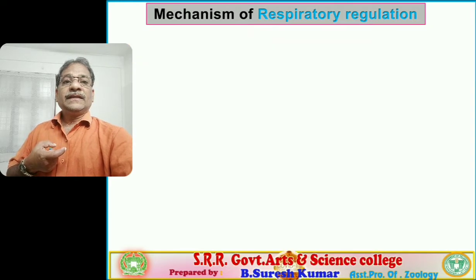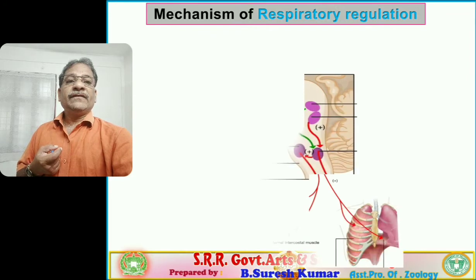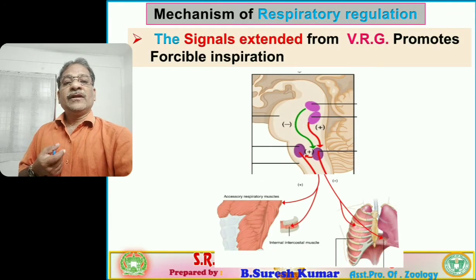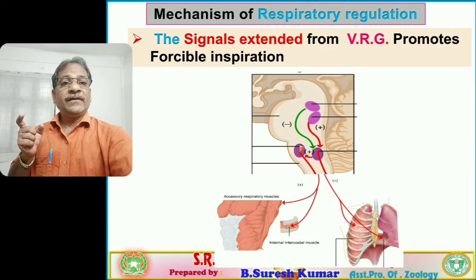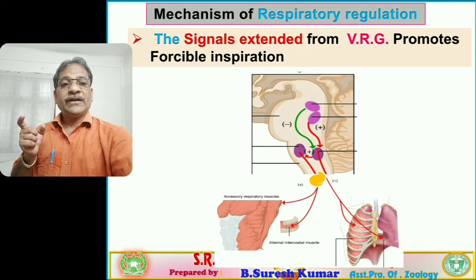Alright. Let us see one more group, the VRG, the ventral respiratory group. The signals extended from the VRG promote forcible inspiration. What is responsible for forcible inspiration? The abdominal muscles.